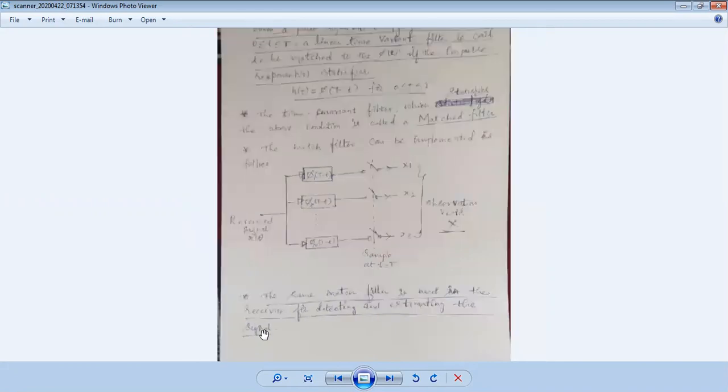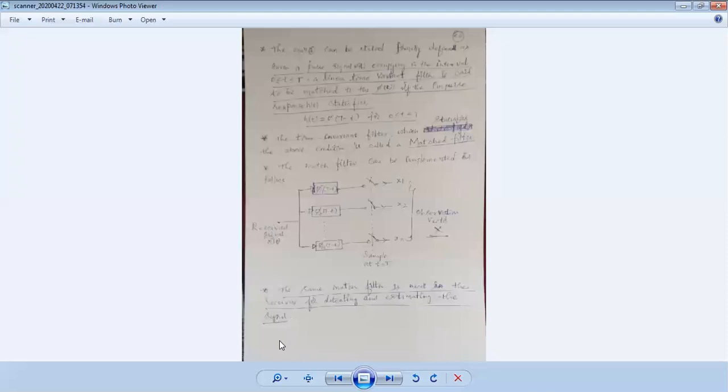So what exactly is the matched filter? It has to overcome the hardware deficiency: more hardware in the receiver, because the correlation receiver requires a larger number of summations and correlator outputs.